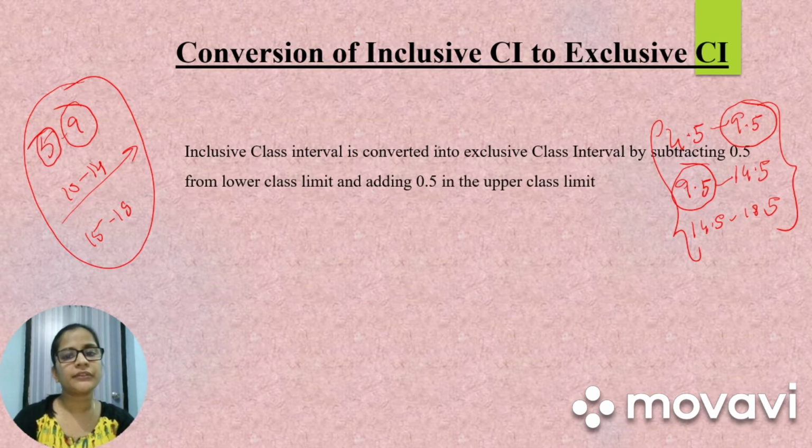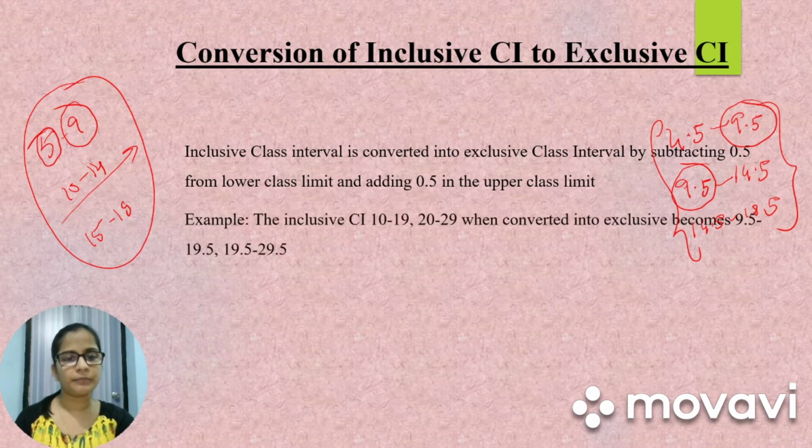Inclusive class interval is converted into exclusive class interval by subtracting 0.5 from the lower class limit and adding 0.5 to the upper class limit. Example, the inclusive class interval of 10 to 19, 20 to 29 when converted into exclusive will become 9.5 to 19.5, 19.5 to 29.5. So this is how we will be converting our inclusive class interval to exclusive class interval.